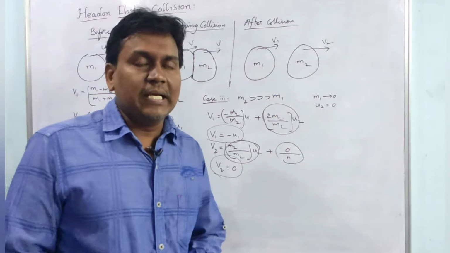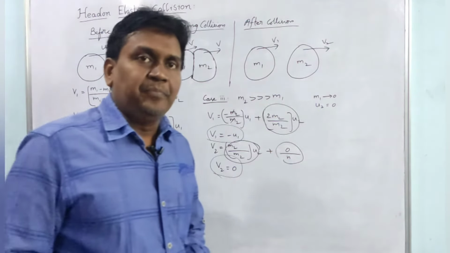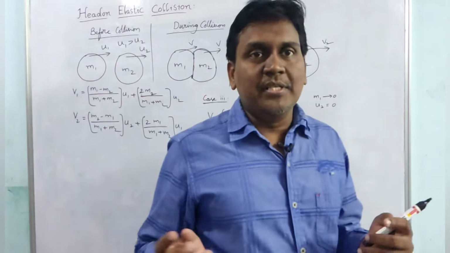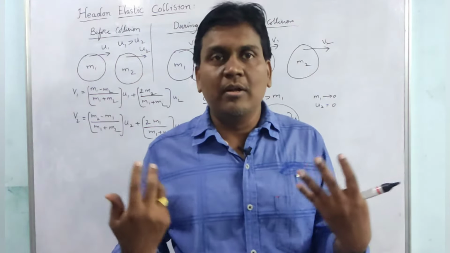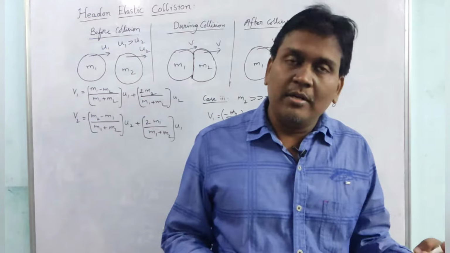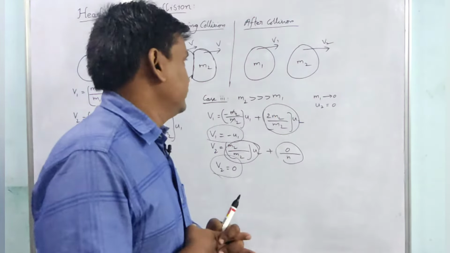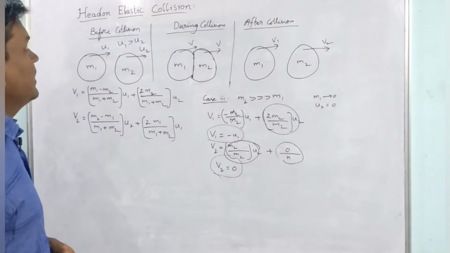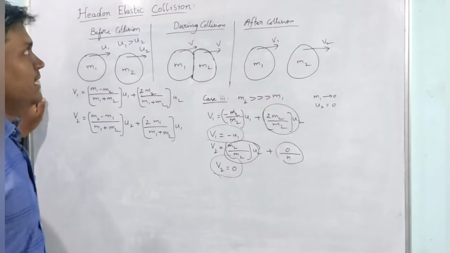So these are the three cases. In the first case, if the masses are the same, they will simply exchange their velocities. M1's velocity will go to M2 and M2's velocity will go to M1. Here we have discussed head-on elastic collision.